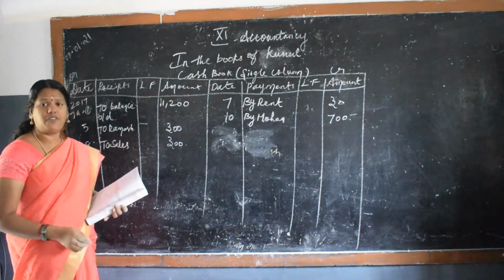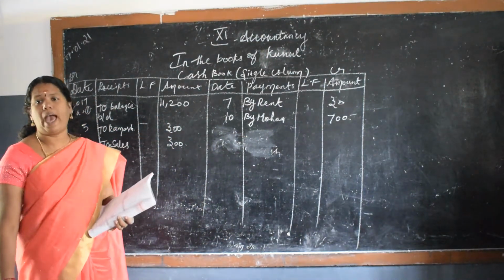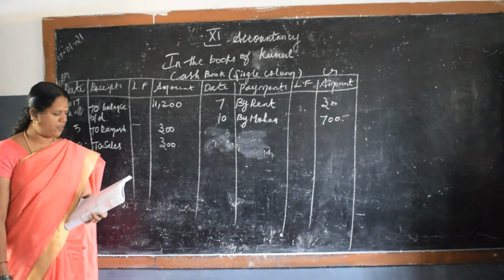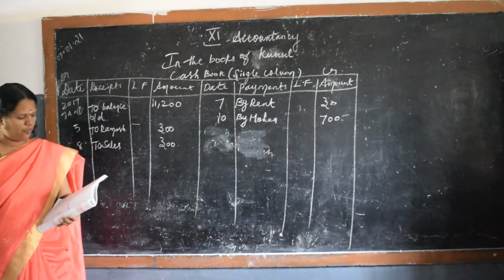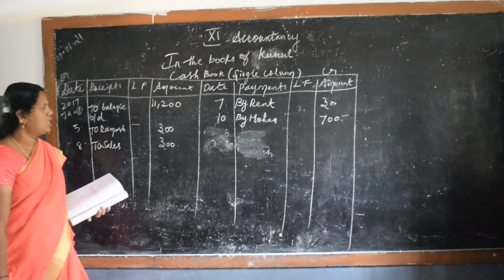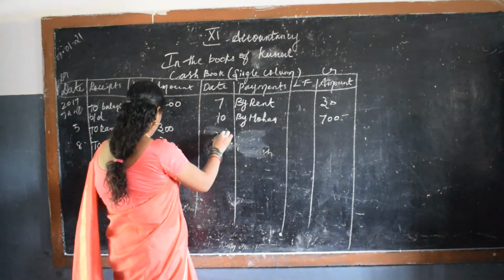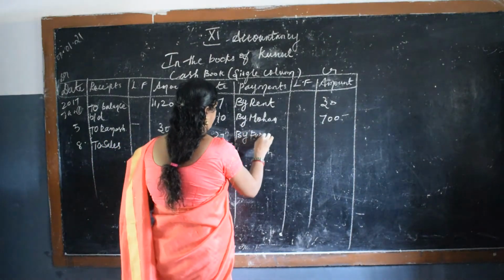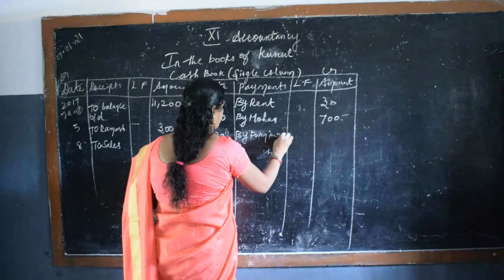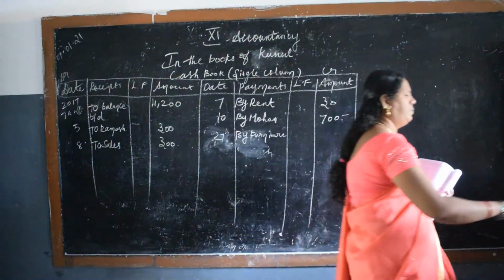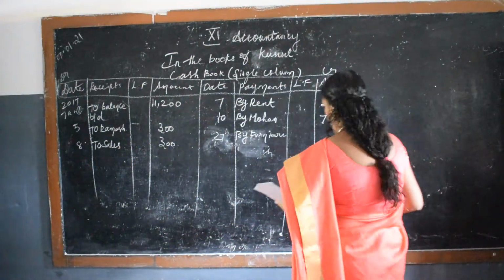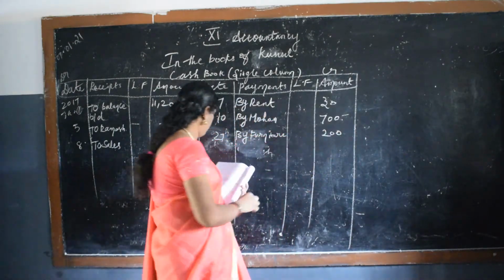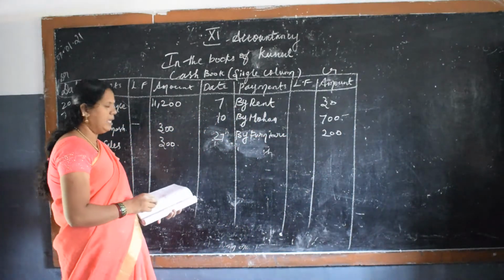The next, on the 27th, purchased furniture. They specified what they have bought. So you should not write purchase to cash. They have specified purchased furniture. So furniture account to cash. So write 27th, by furniture, 200.